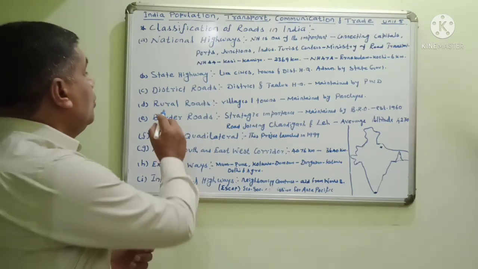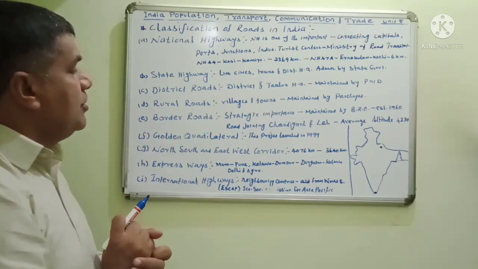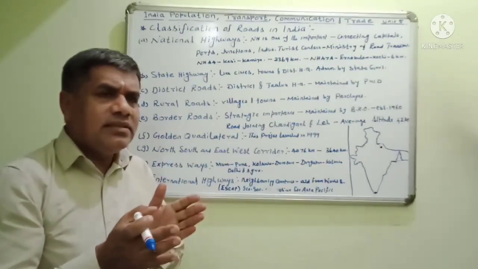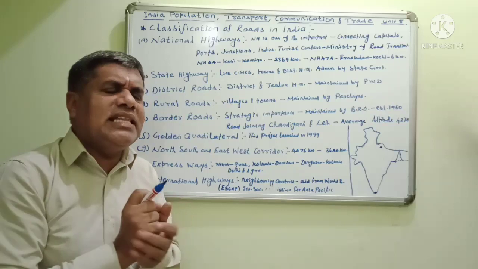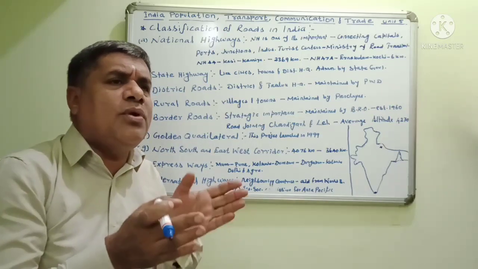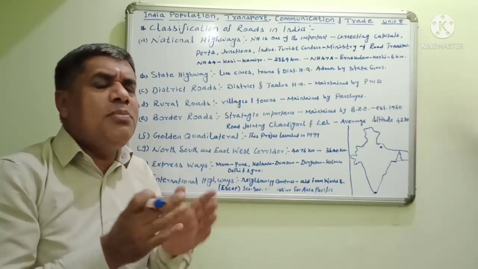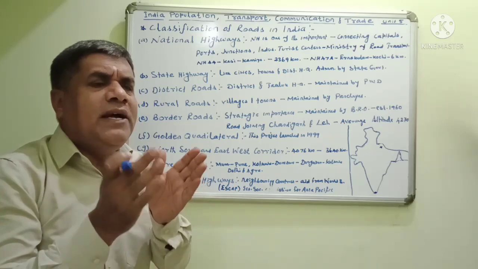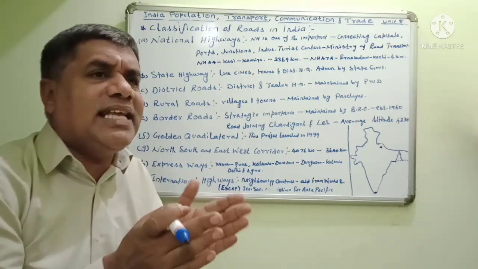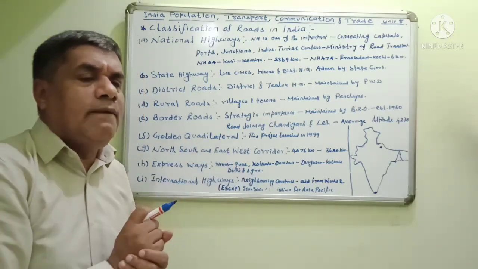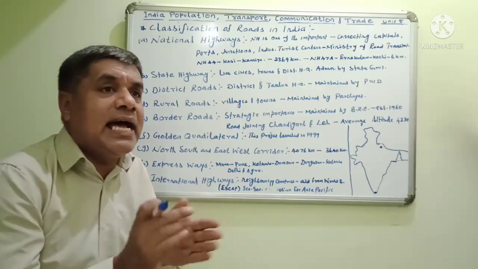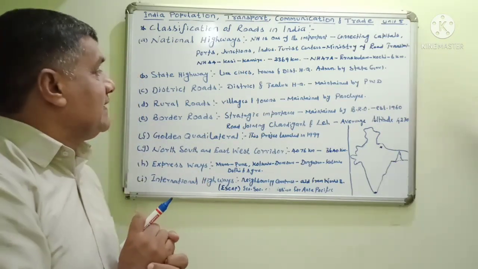Next, rural roads. Rural areas are mostly remote areas. Nowadays road facilities are there; each and every state government looks after the remote areas and lays roadways there also.